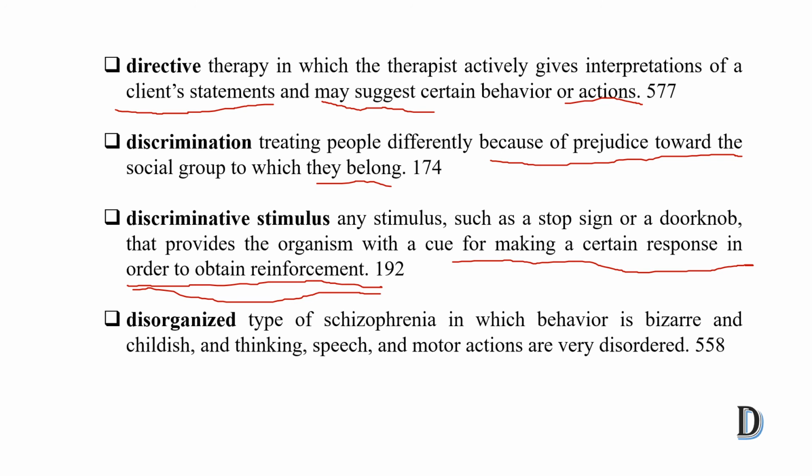Disorganized is a type of schizophrenia in which behavior is bizarre and childish. Thinking, speech and motor action are totally disordered. It means the person's thinking, speech, all things are totally childish and disordered.